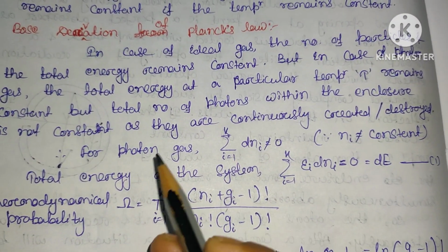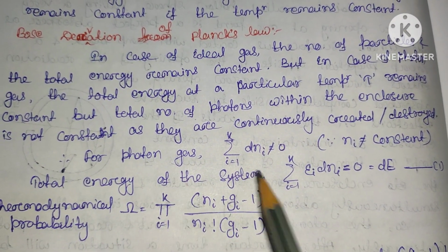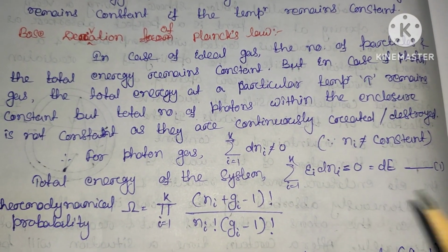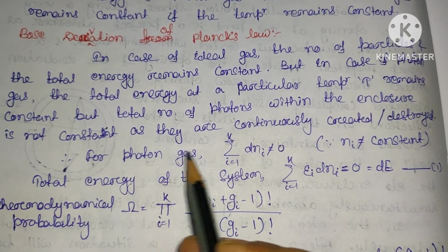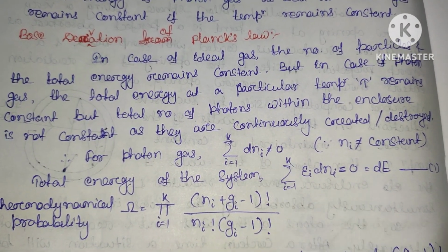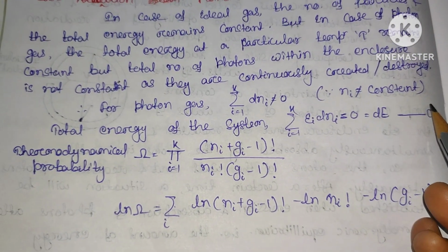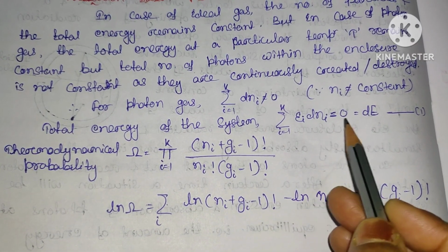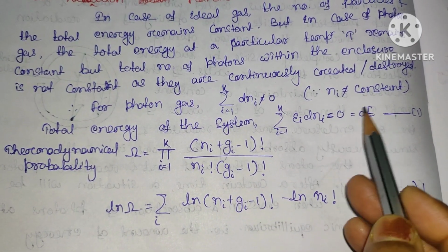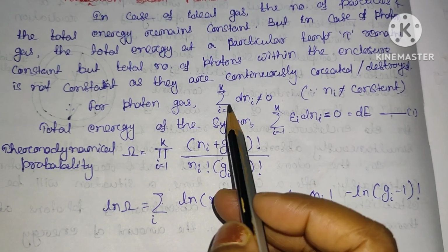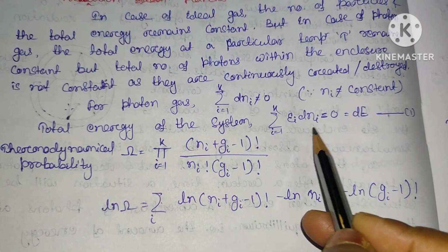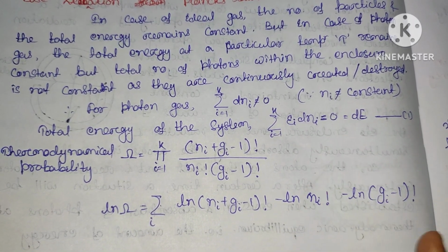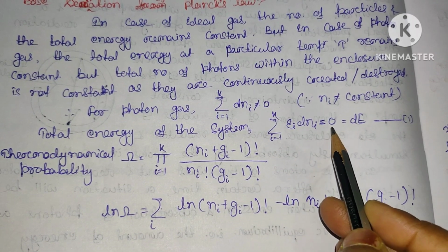In the previous classes we considered that Ni is constant and the summation of dNi is equal to 0. But here, in the case of photon gas, dNi is not equal to 0 since Ni is not constant. The energy of the system, however, is constant, which is represented as dE. So since energy is constant, sum over Ei dNi equals 0.